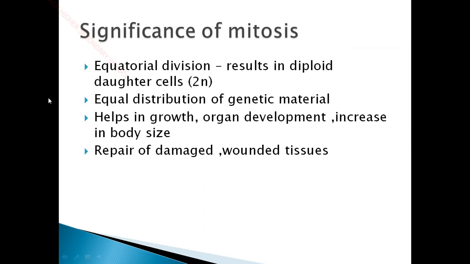Next we'll see what is the significance of mitosis. Mitosis is the equational division. It results in diploid daughter cells, 2n. Here the equal distribution of genetic material happens, and this kind of mitosis process helps in growth, organ development, increase in body size, and also repair of damaged and wounded tissues. So in our skin and muscle cells, if any of our cells have been damaged, in order to repair the worn out cells, this process of mitosis happens more often in our skin and muscle cells.